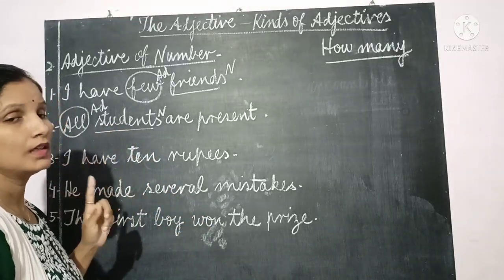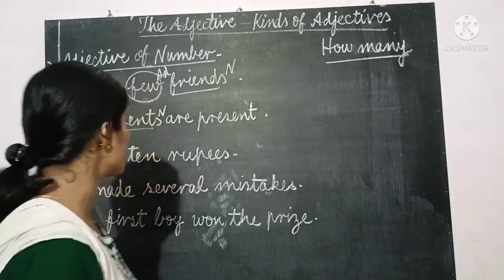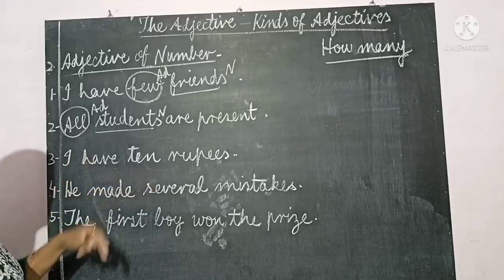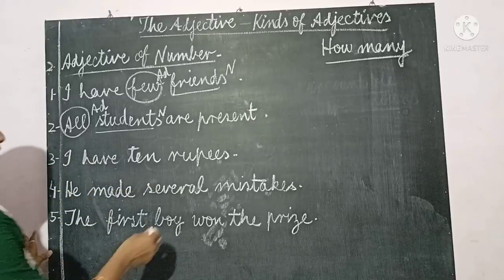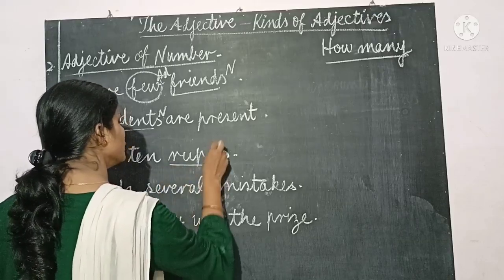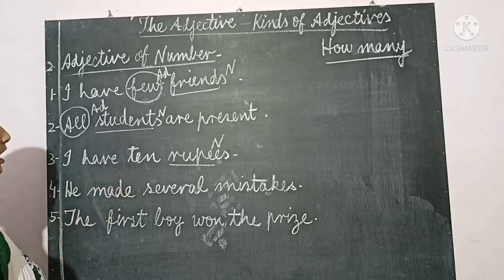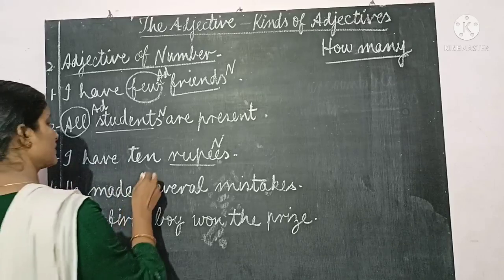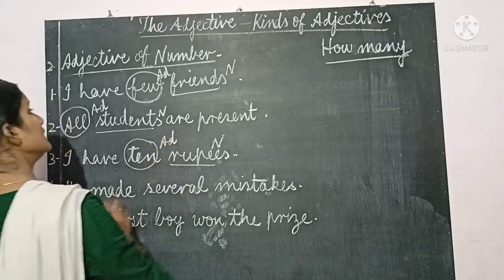Adjectives of number are always used for countable nouns. I have 10 rupees. Here, rupees is a noun, and this is giving an exact number. How many rupees? 10 rupees. This is an adjective of number.